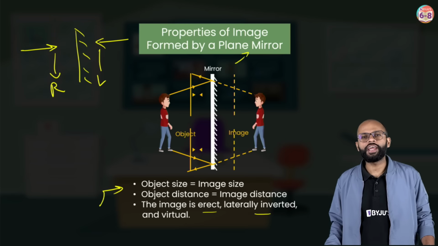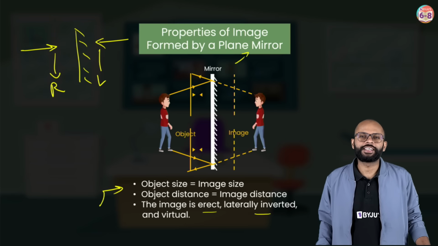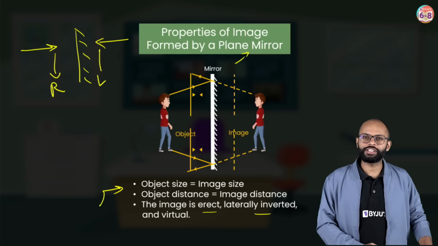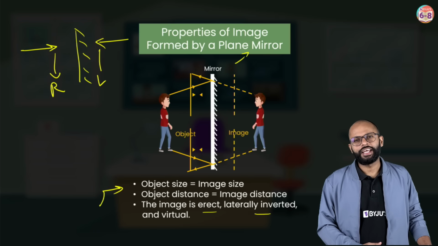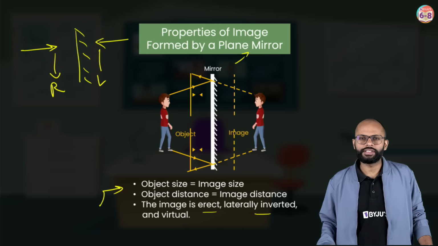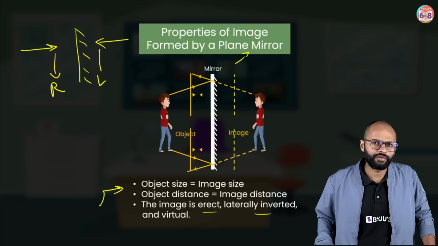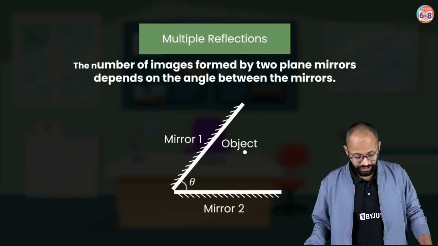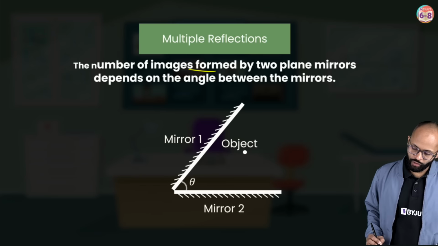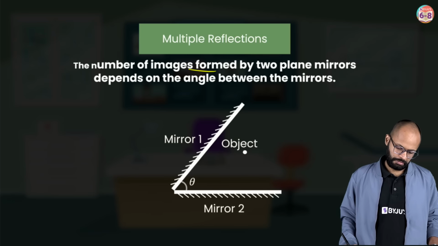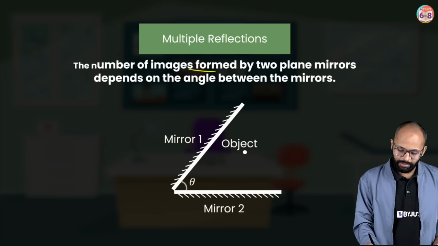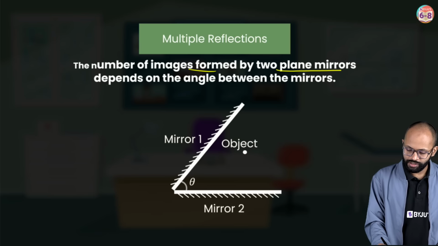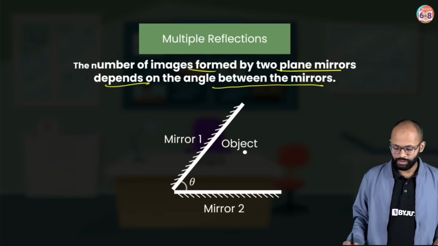Now comes grade 8th. And the thing is that reflection is not possible just once. If you have multiple reflective surfaces, more than one reflection is also possible, like multiple reflections. The number of images formed by two plane mirrors depends on the angle between the mirrors.